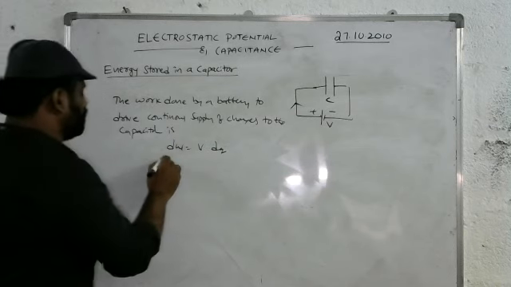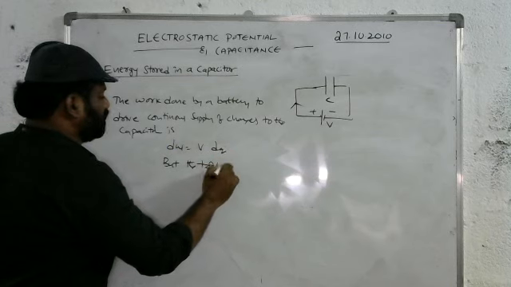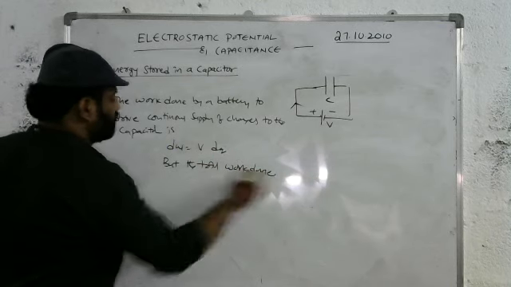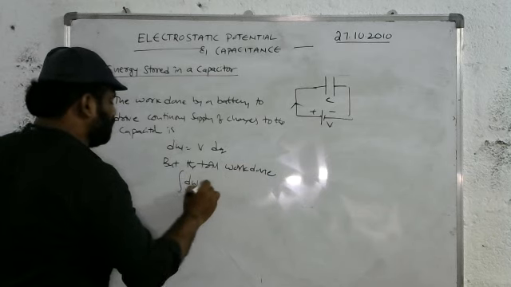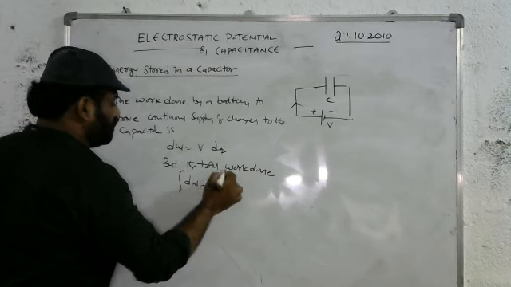The total work done is obtained by integrating on both sides. Total work done, integral dW is equal to integral V into dQ, from 0 to Q.